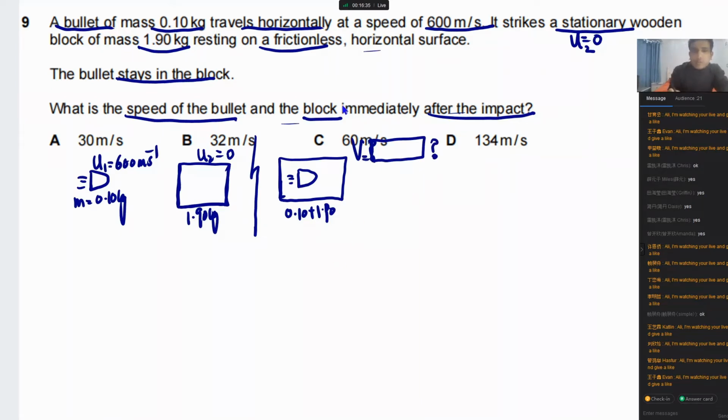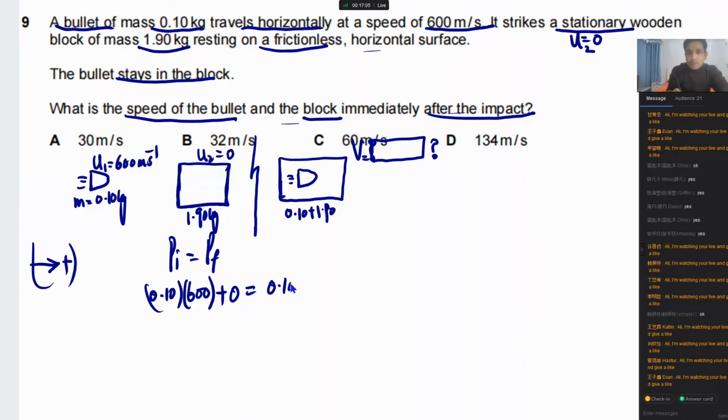Now in this case there is no net external force acting on the system. It means we can use conservation of momentum. So we will write down initial momentum. This one has to be equal to final momentum. For initial momentum, you have to take one direction as positive, so we will take to the right as positive. So the momentum of this one is positive, so we have 0.10 times 600. The momentum of this one is 0 because the speed of this one is 0. So the final momentum is 0.10 plus 1.90, and you have to multiply this with V. So we can simplify and we can get the answer.